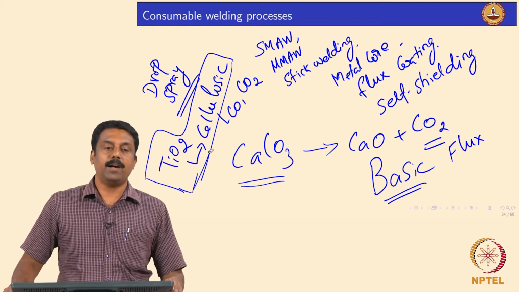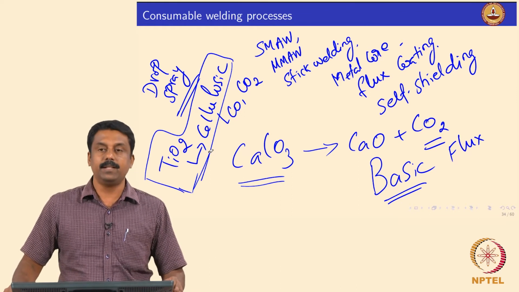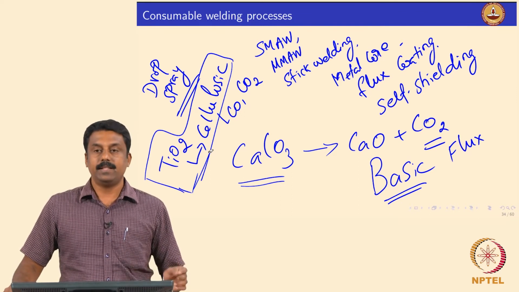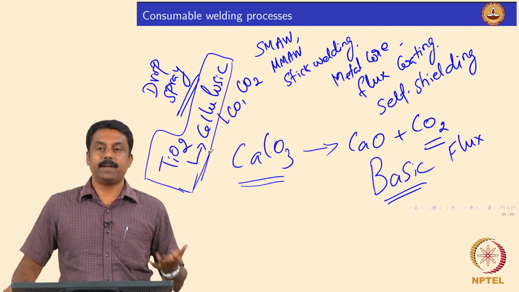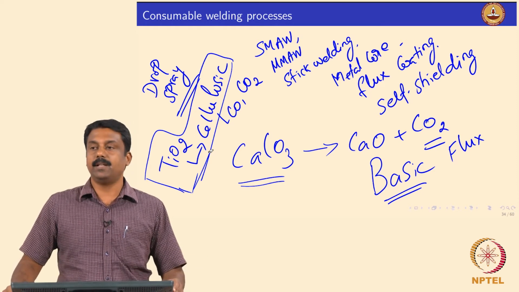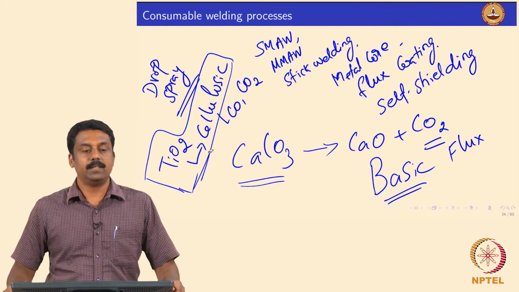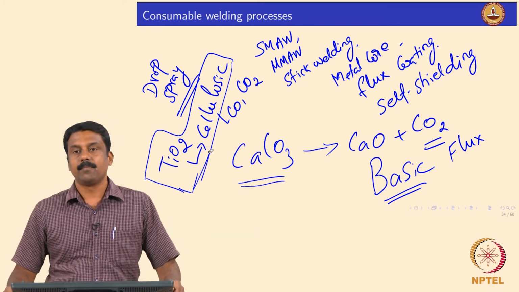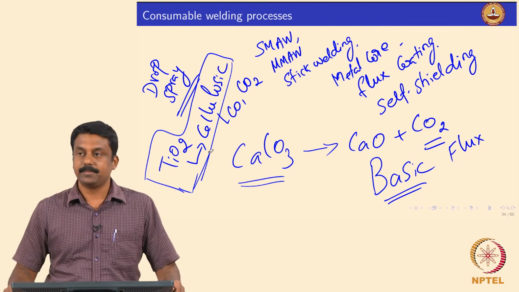So you can have a very good arc stability because of the promoted ionization by the titanium oxide, and you can also enhance the droplet transfer frequencies because the titanium oxide also affects the surface tension of the droplets. And titanium oxide also disintegrates moisture in the system into hydrogen. So you also have extra shielding from the hydrogen gas.